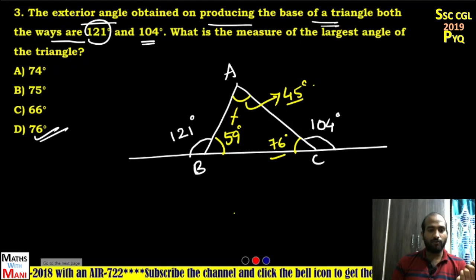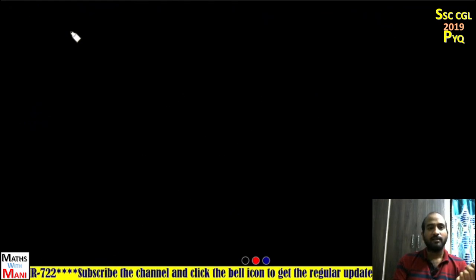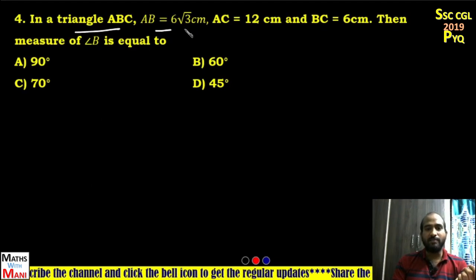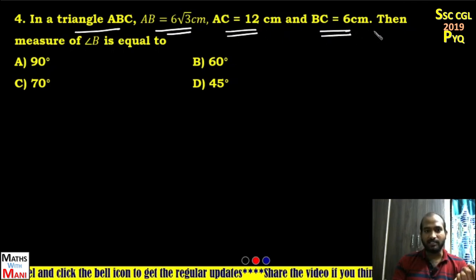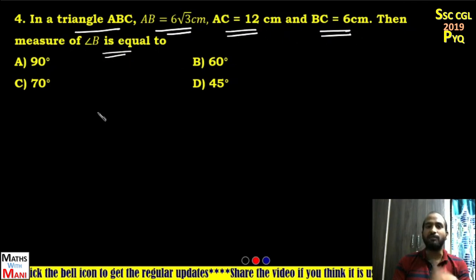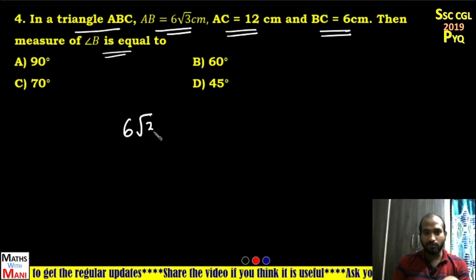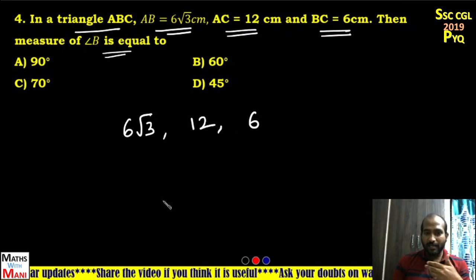Next, I'll go to the fourth one. In a triangle ABC, AB is equal to 6 root 3 and AC is 12 and BC is 6, then the measure of angle B is equal to. Here the sides are 6 root 3 and 12 and 6. Now tell me the ratio.